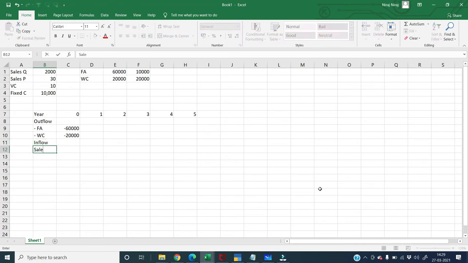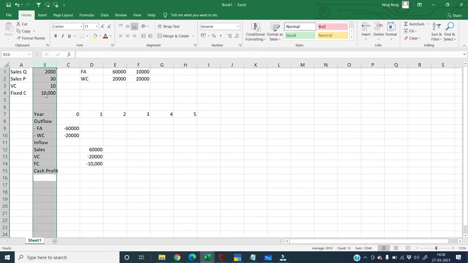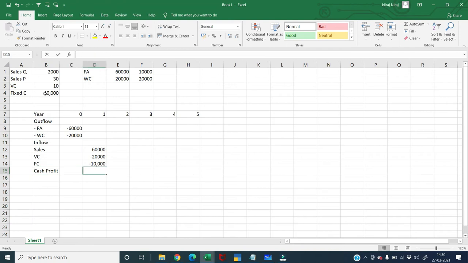Then what are my inflows going to be like? Inflow first year will start with sales. Sales has been given to me as 2,000 units into the sale price of rupees 30. We all know that variable cost is always calculated on the basis of the quantity to be sold. So I will put this in minus, 2000 multiplied by 10 is the variable cost. And my fixed cost has also been given to me, that is rupees 10,000. So I can write here my cash profit, whatever I am earning in cash. You can use different terminologies, different people use different terminologies. I am using cash profit, which is 30,000 rupees.